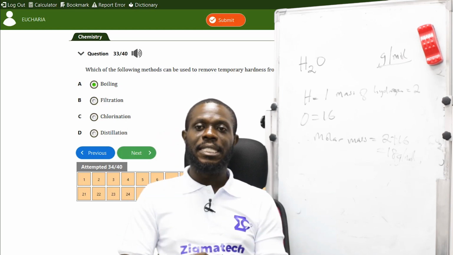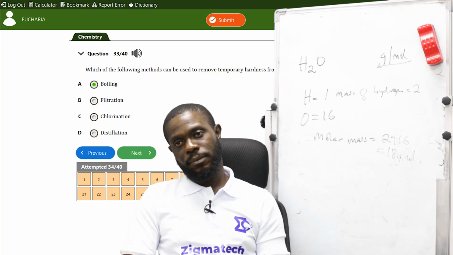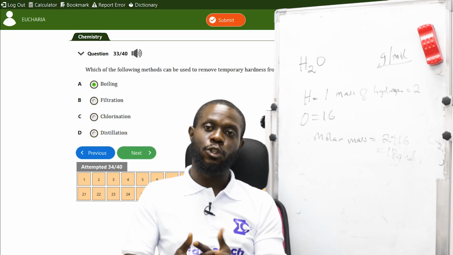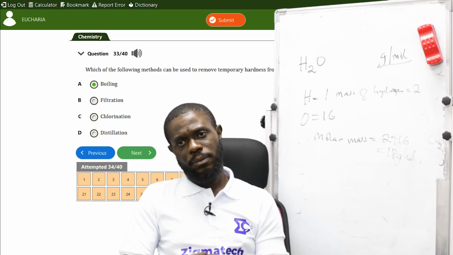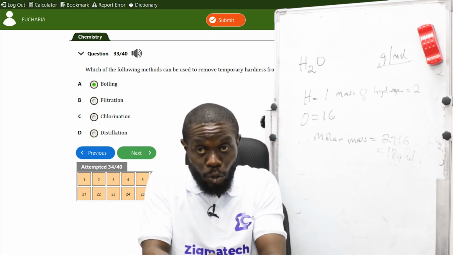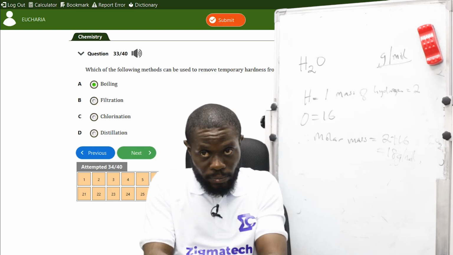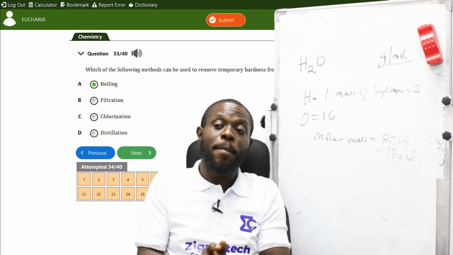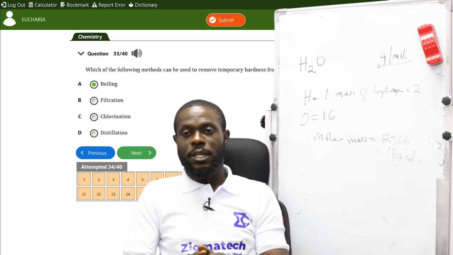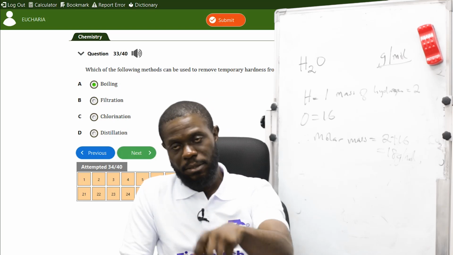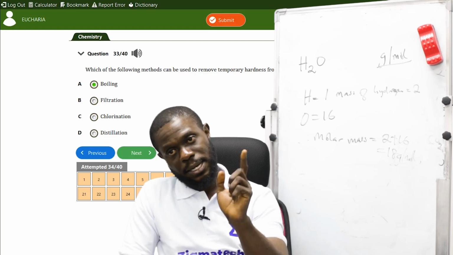The first one, D, says distillation. Distillation is pure purification of water, like this distilled water you drink, this bottled water is distilled. You separate impurities from the liquid. You remove everything, a permanent solution. So distillation gives you a permanent solution to the hardness of water. It removes all the impurities from water. But the question says temporarily. It does not say permanently.